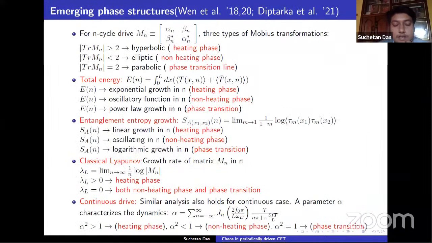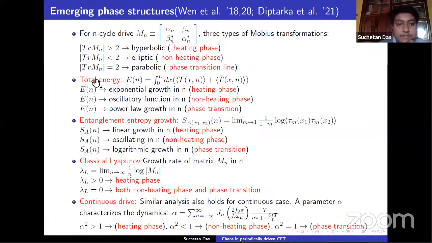Let us briefly review the basic results already known in the literature. In the n-cycle drive, M_n is a transform matrix, and it contains three types of Mobius transformation, characterized in terms of the trace of the transform matrix. If it is greater than 2, this is called hyperbolic; if it is less than 2, then it's elliptic; and if it is equal to 2, then it's called parabolic. These three transformations characterize the different phases: heating phase, non-heating phase, and phase transition line.